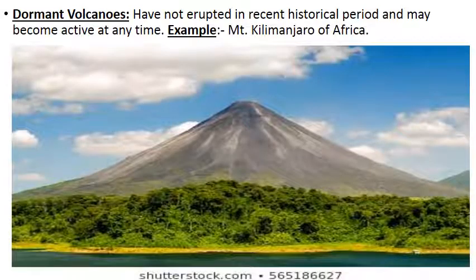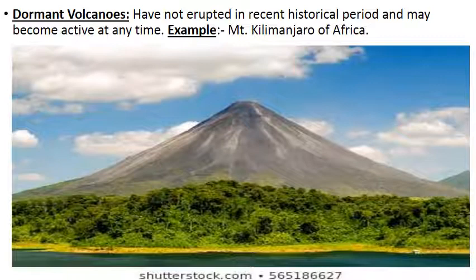Dormant volcanoes. These volcanoes have not erupted in recent historical period. They are also called sleeping volcanoes, as they may become active at any time. These dormant volcanoes have not erupted in the recent past, long back they have erupted, but they may become active also at any time.